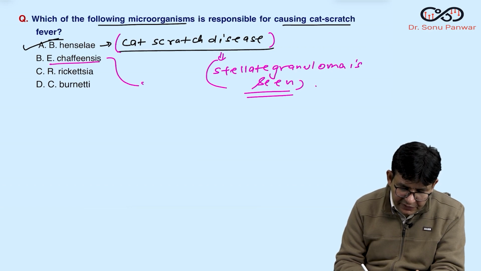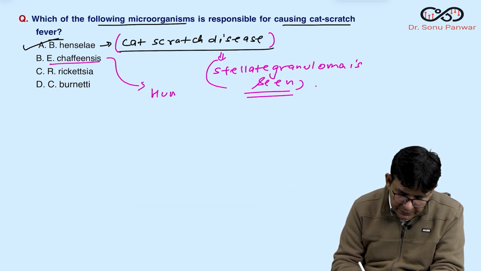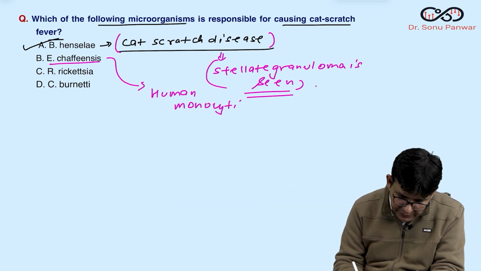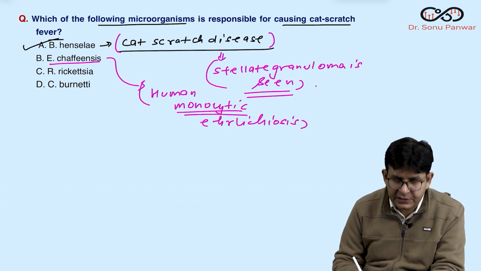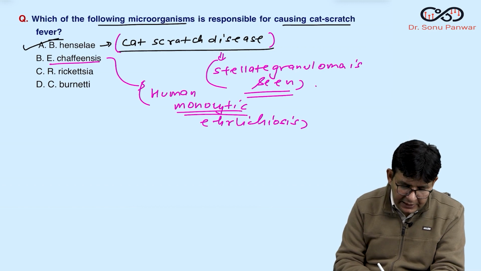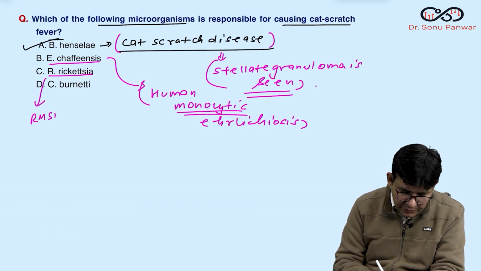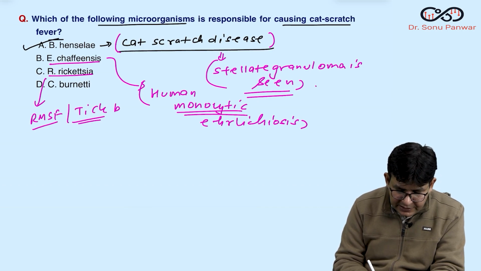Ehrlichia chaffeensis leads to human monocytic ehrlichiosis, and as the name suggests, what is increased in this? Monocytes. Then Rickettsia rickettsii leads to Rocky Mountain spotted fever, a tick-borne disease.